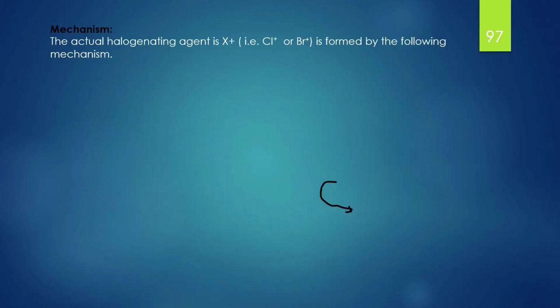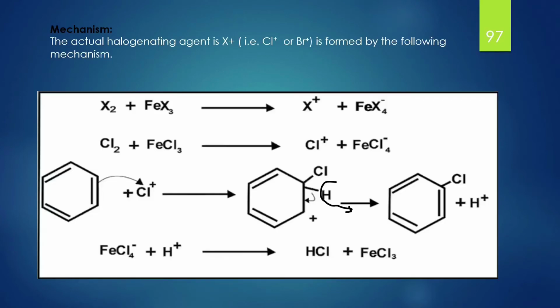According to the mechanism, the actual halogenating agent is a halogenium ion, for example chlorinium or bromonium, formed by the following mechanism. The halogenium ion, such as chlorinium ion, attacks the benzene ring, and then the hydrogen over the benzene ring is replaced by ferric tetrachloride. As a result, we get HCl and ferric trichloride.